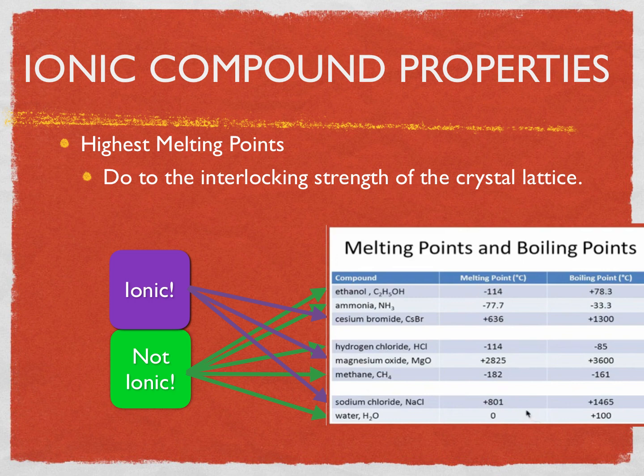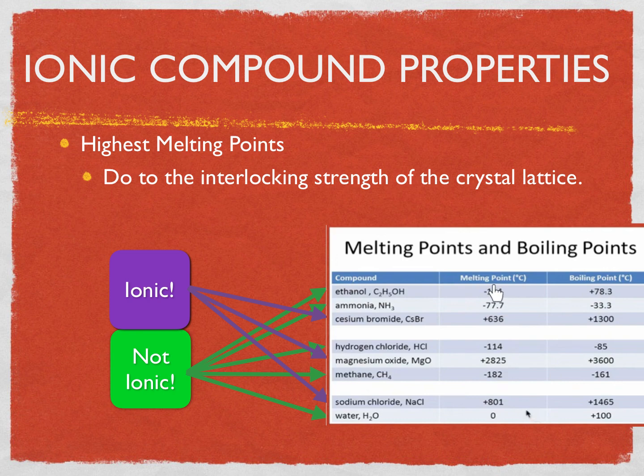Looking at this table over here, you can see some of the things that are ionic, like cesium bromide has a plus 636, or even magnesium oxide is positive 2,825, and that's in degrees Celsius, everybody. And even sodium chloride has a positive 801. Now, substances that are not ionic, things that are covalently bonded, have melting temperatures at 0 or below.